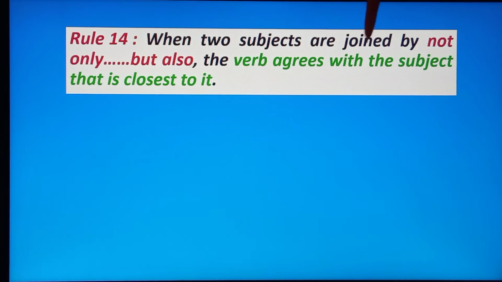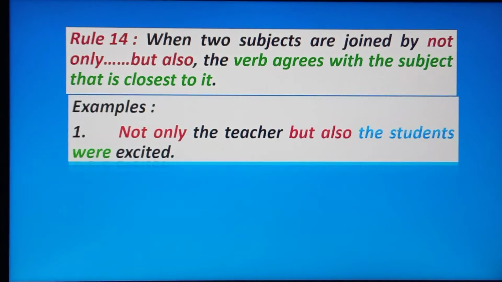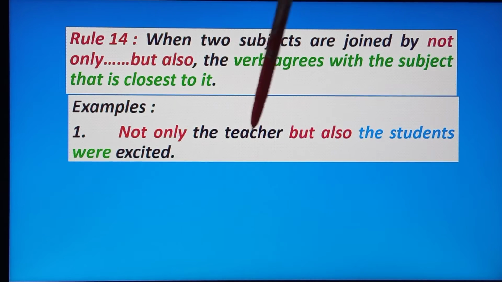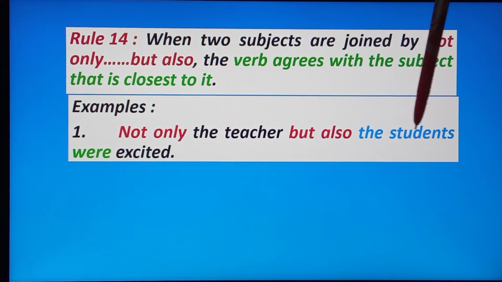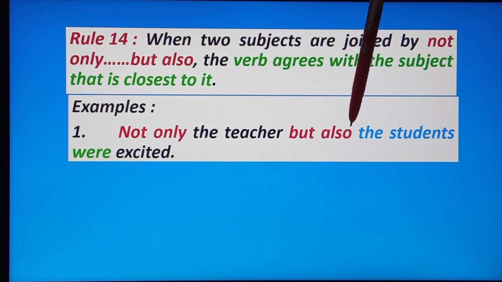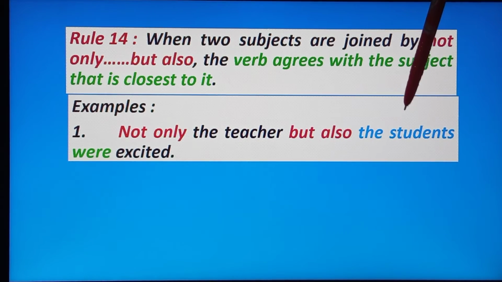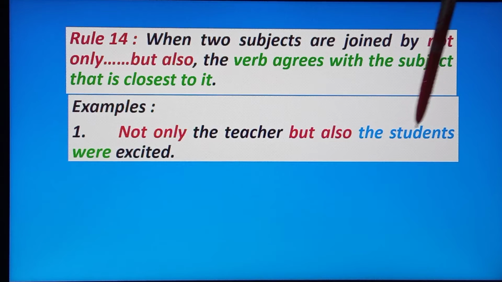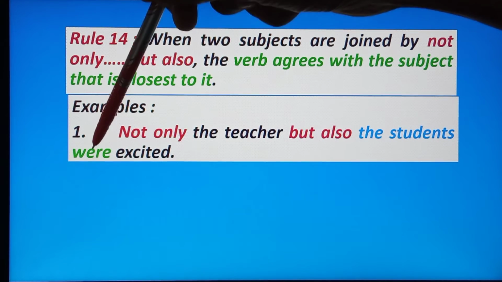Okay, rule 14. When two subjects are joined by not only but also, the verb agrees with the subject that is closest to it. Okay, now see the example. Not only the teachers but also the students were excited. Here the subjects are the teachers and the students, and with these subjects what are we using? Not only but also. And which is the nearest subject to the verb? The students. The students is what? Plural subject. Okay, so we use a plural verb in this sentence.